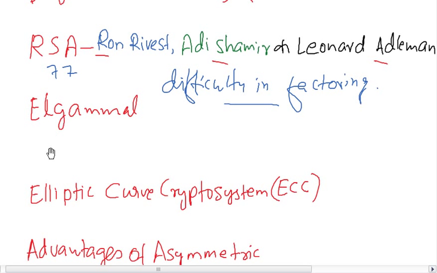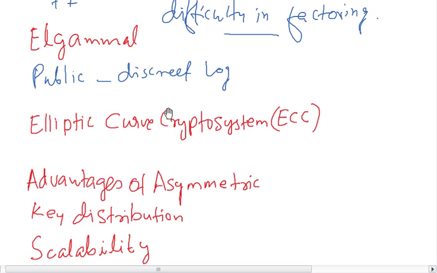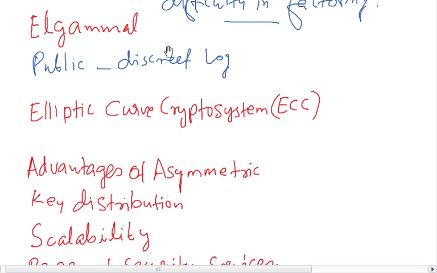Next one is ElGamal. ElGamal is also a public key system. It is based on discrete logarithms, and it allows both encryption and digital signature services. It is important to know what security services are given by symmetric and asymmetric cryptography. Asymmetric cryptography gives the full range of security services, which we are going to see in a minute.